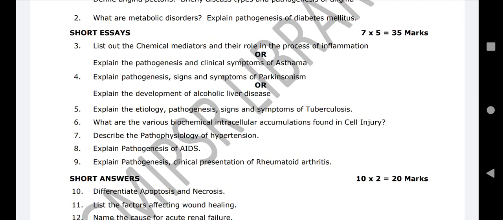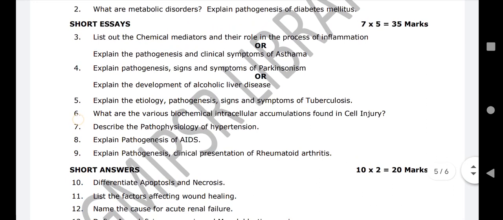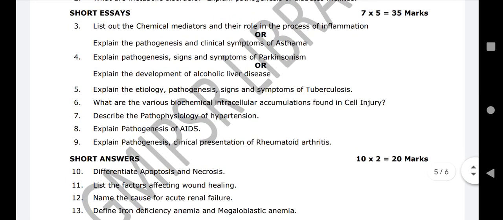The other questions are the same, like pathogenesis, signs and symptoms of Parkinson. Now see, I will take one more question, that is Parkinsonism. You have to write first the definition of Parkinson. While uploading the videos on epilepsy, Parkinson, schizophrenia, I have told you, whatever they ask, first write the definition of that particular disease or disorder. Now, Parkinson, a CNS disease, you have to write that. After that, write the types of Parkinson. After that, write causes, signs and symptoms, pathogenesis. Clear? This is enough for the 5 marks.